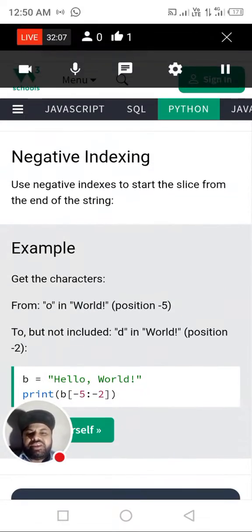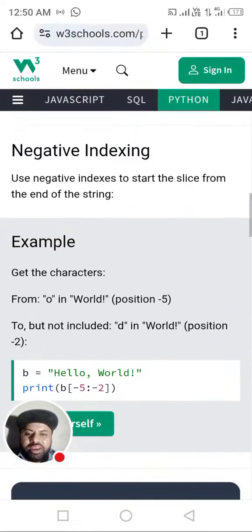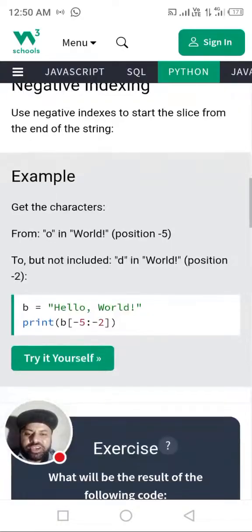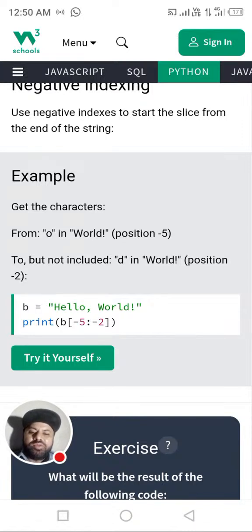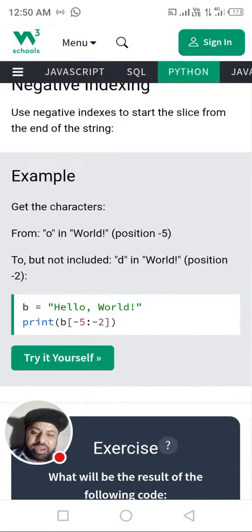Negative indexing: use negative indexing to start the slice from the end of the string. If you understand it carefully, it will be easy for you to understand this. Get the characters from position -5 up to, but not including, position -2. Remember that whenever we give the range, the last index after the colon will not be included in slicing. But if we skip the last, then it will go all the way. If we skip the first part, it will start from 0.